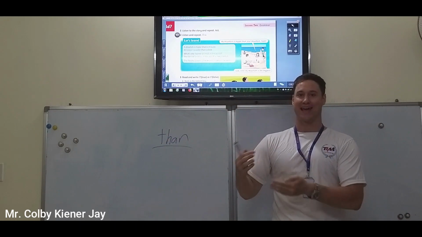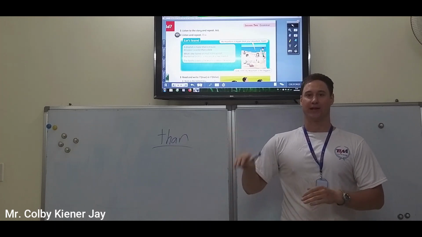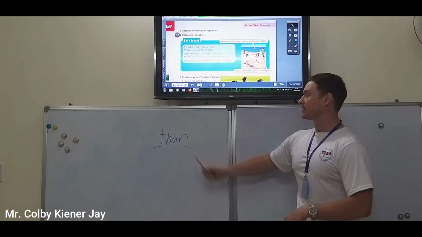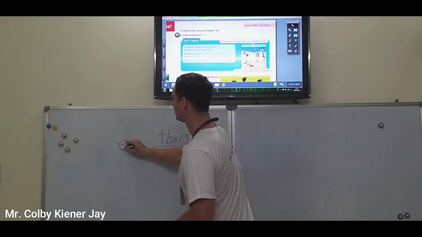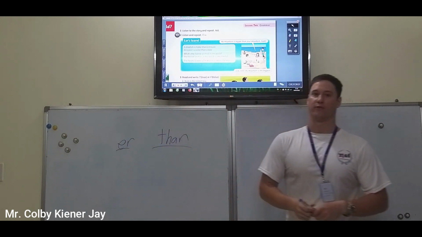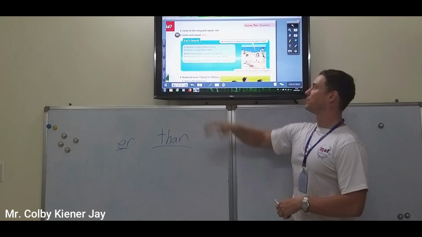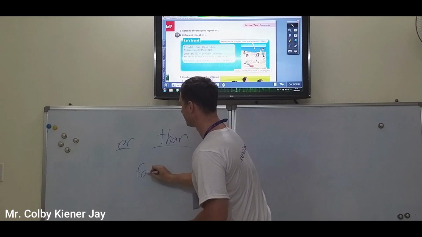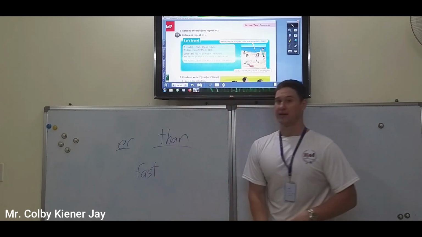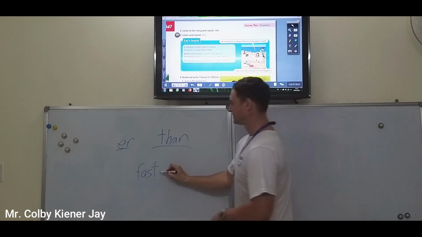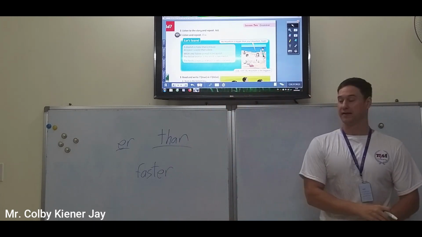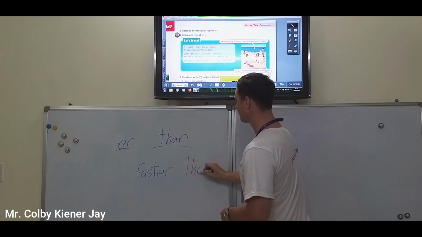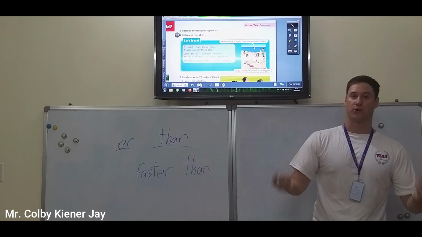I am taller than her. She is shorter than me. He is smarter than her. Okay? We use than. As well as ER for our adjective. So looking in the book, a cheetah is faster than a mouse. Take fast. Just add an ER. Faster than a mouse. Faster than.